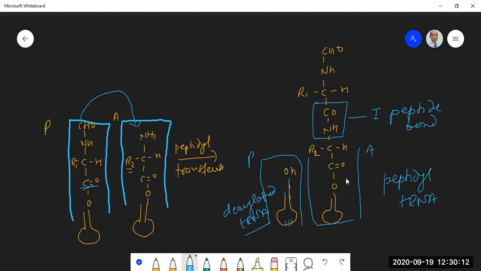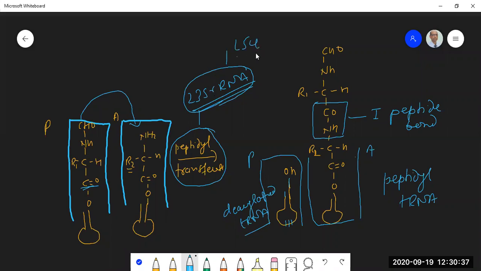Is this particular concept clear, that it is catalyzed by an enzyme peptidyl transferase, which is an RNA enzyme? 23S ribosomal RNA has got this activity, and where is this 23S ribosomal RNA present? It is present in the large subunit of the ribosome. It is a part of the large subunit. All right, so I'm repeating it once again.